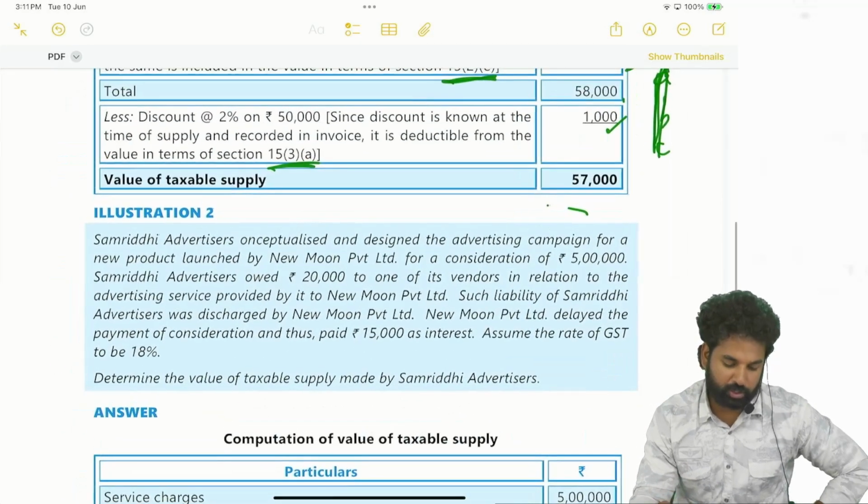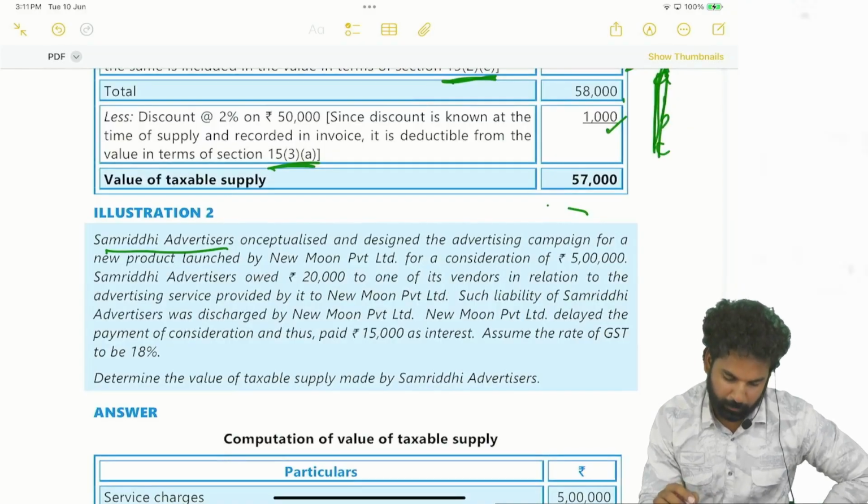Next we have illustration 2. Samriddhi Advertisers on, what is this?